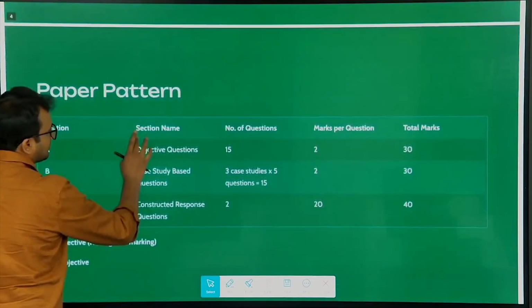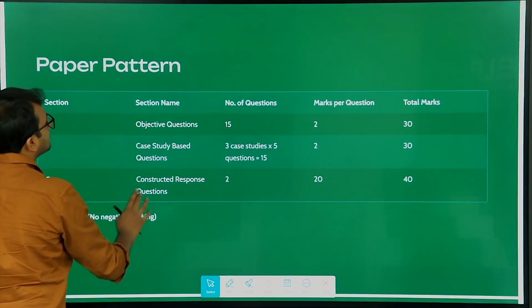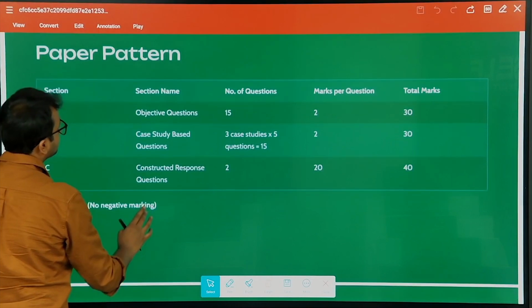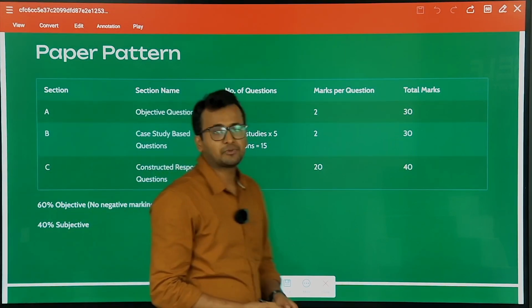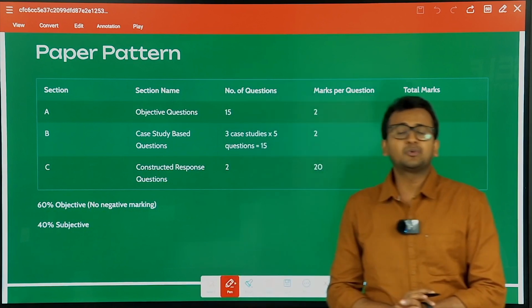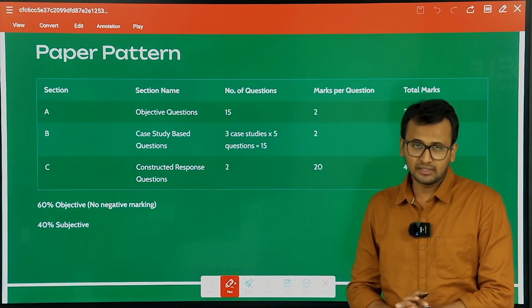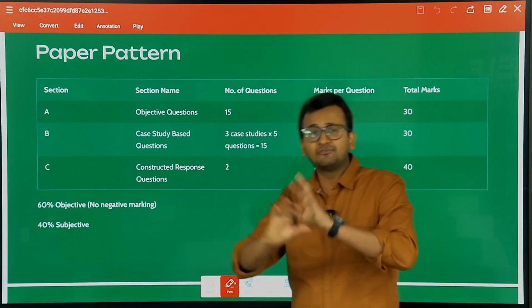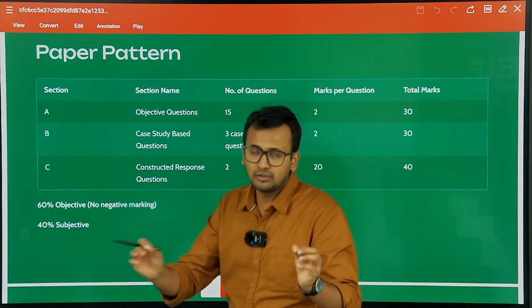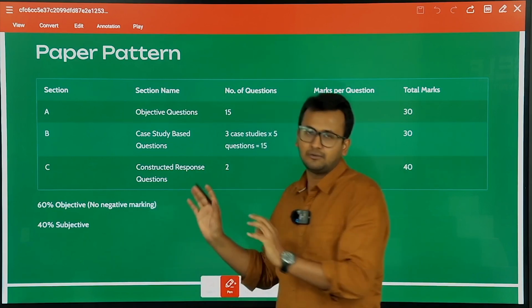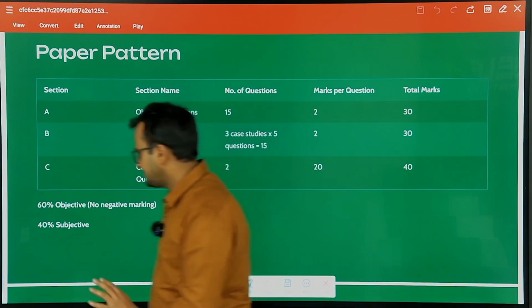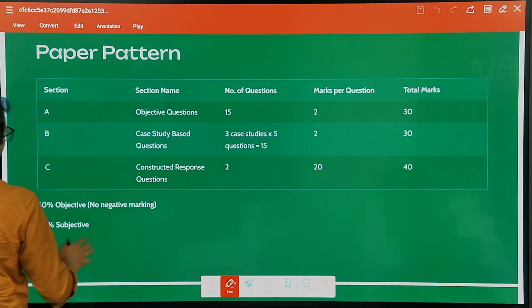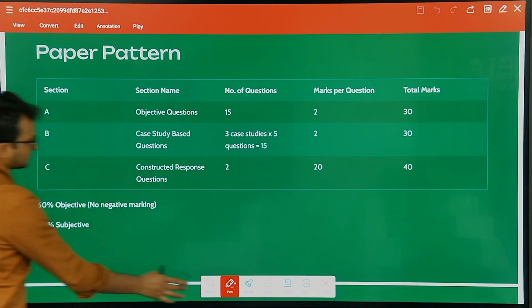This is something which students are generally not aware of, so I thought I might as well discuss this as well. What will be the paper pattern? This video will tell you everything. Please stick to the end of the video. There's something important which is coming in the later part of the video. I'm telling you, don't go anywhere. Okay, now what is the paper pattern?